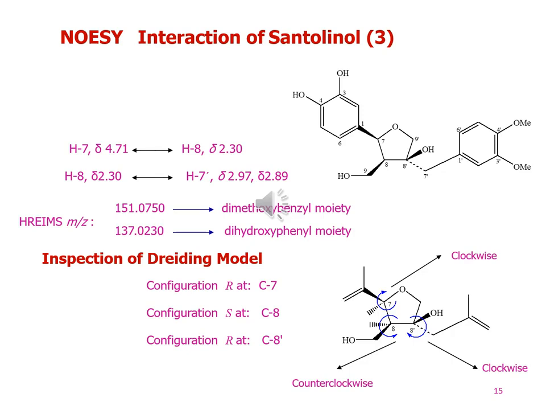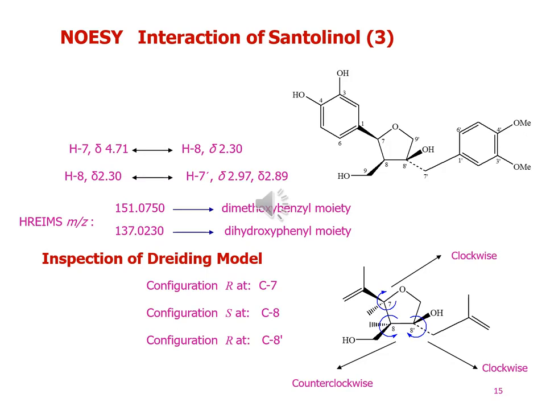So you can see over here the proton-proton correlations which confirm the presence of methoxy as well as hydroxyl groups at the benzene molecules. Proton 7 that has a delta value of 4.71 is correlated with proton 8 that has 2.30. Similarly, proton 8 prime has a delta value of 2.30, which shows correlation with proton 7 prime, with values 2.97 and 2.89.